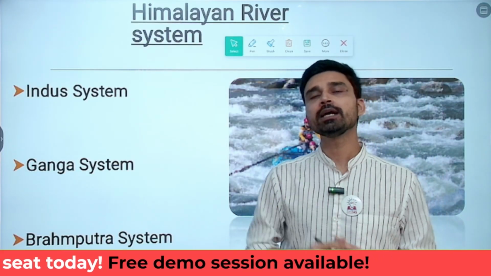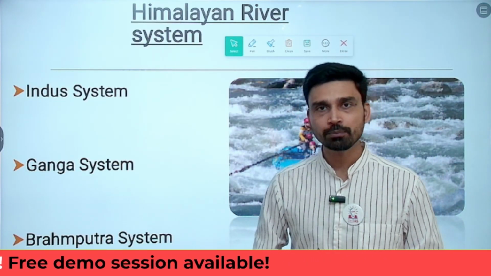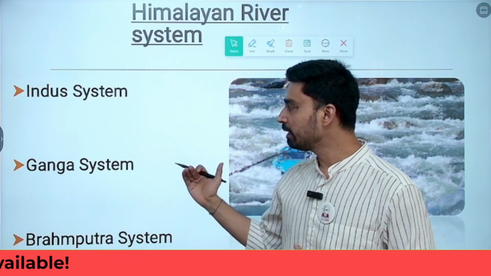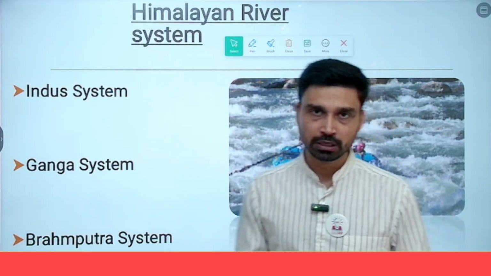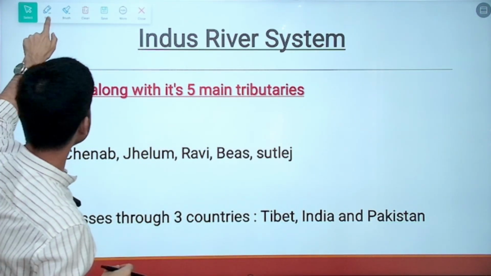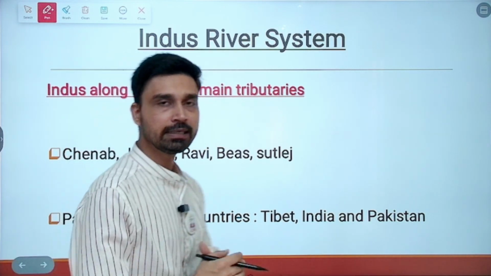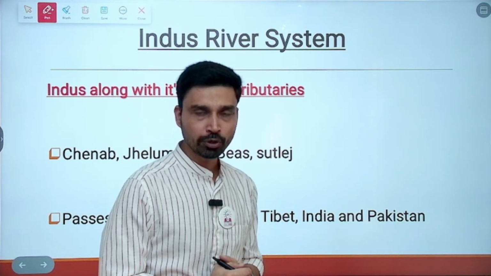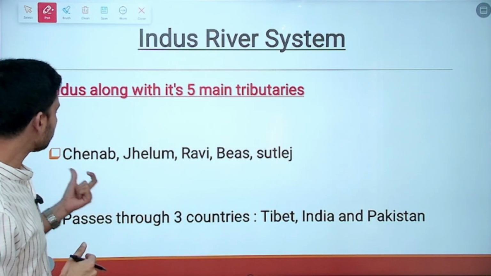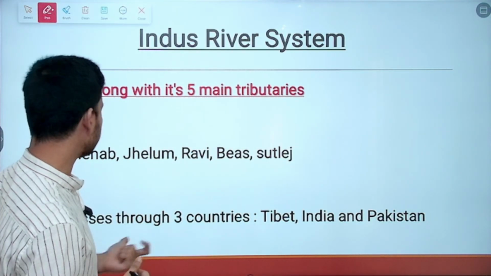So first, if you take a look at the Himalayan river system, it is broadly classified into three major river systems: the Indus river system, the Ganga river system, and the Brahmaputra river system. The Indus river system refers to the main river, that is Indus, along with five of its tributaries, all of which are left bank tributaries. These are Chenab, Jhelum, Ravi, Beas, and Satluj.